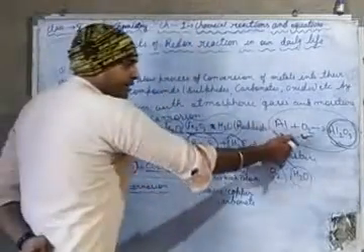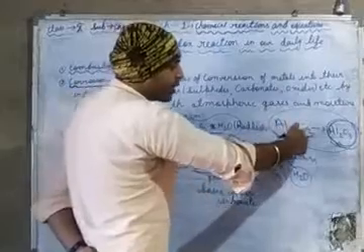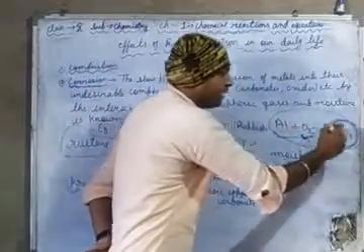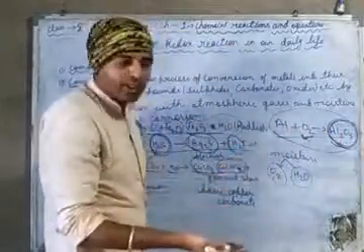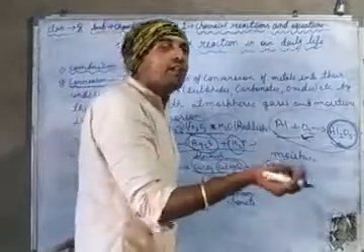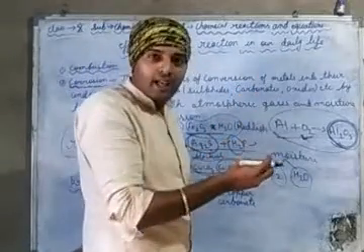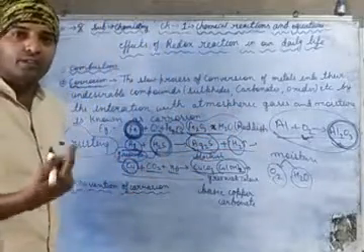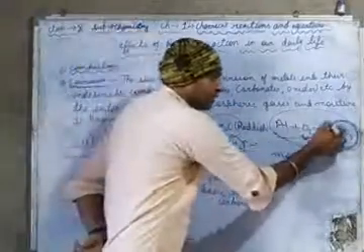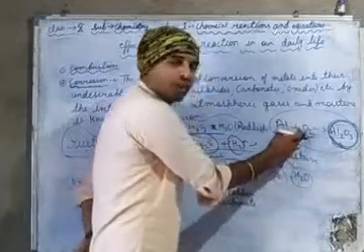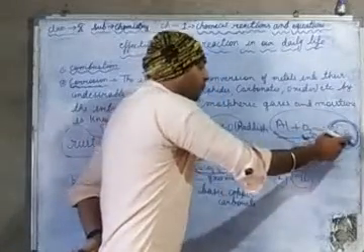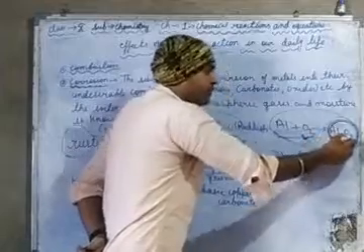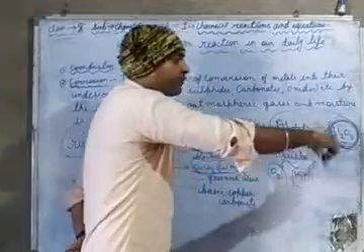We have seen that when aluminium reacts with oxygen, it forms a layer over the aluminium metal, and it prevents itself from further corrosion. So this layer formed after reaction with oxygen protects it from further corrosion.